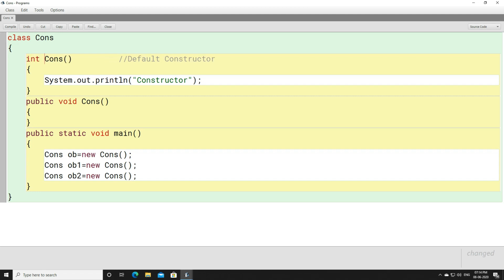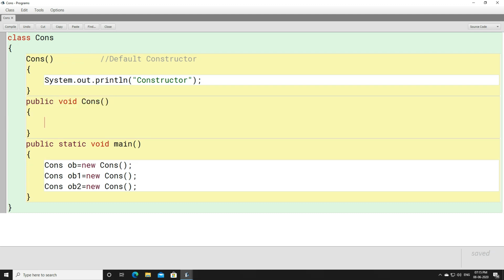If you write int in front of a constructor, it will give you an error, right? But it does not return anything. That is the reason we never write void, because we are pretty much sure that a constructor will never return anything. So we don't write int, neither do we write void. This is how you can differentiate between a constructor and a method here.